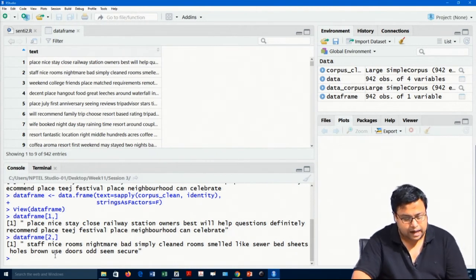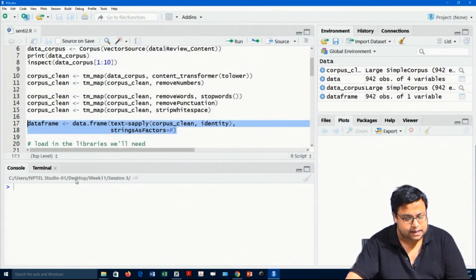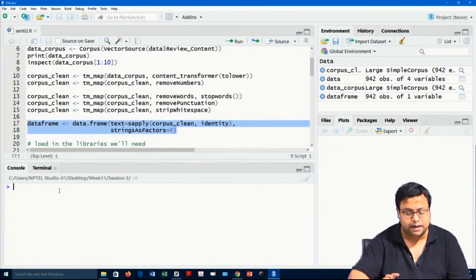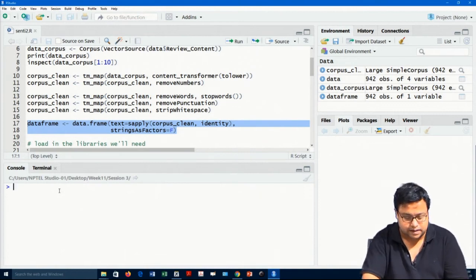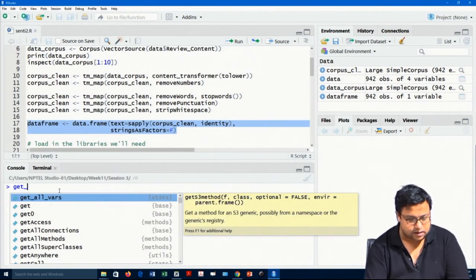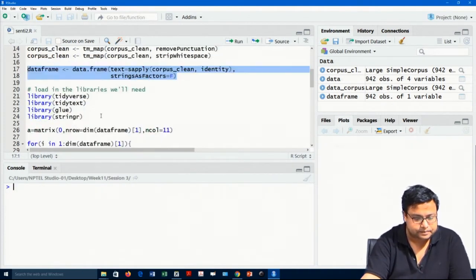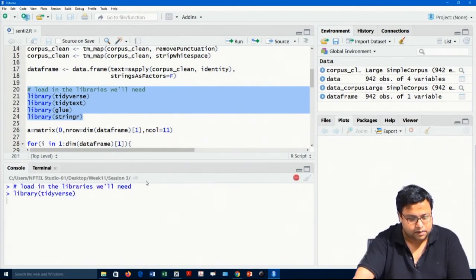Now, what will this NRC and so on be doing? For example, let us say Bing. As I told, Bing is a library which talks about positive and negative. So, let me call the libraries first. These are the libraries that we will need, so I will call the libraries one by one.